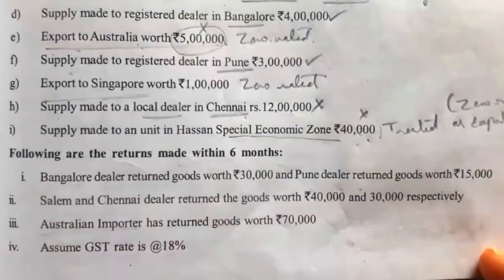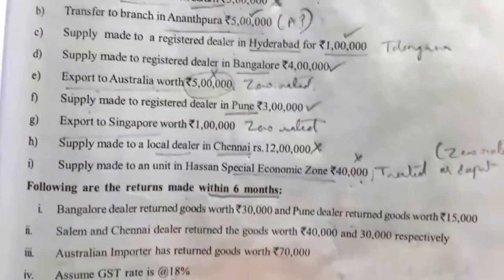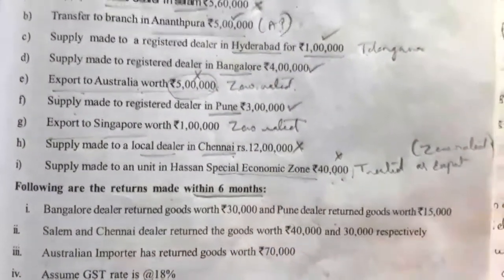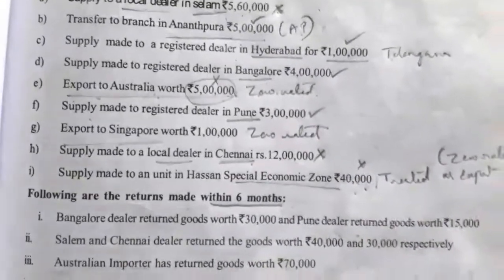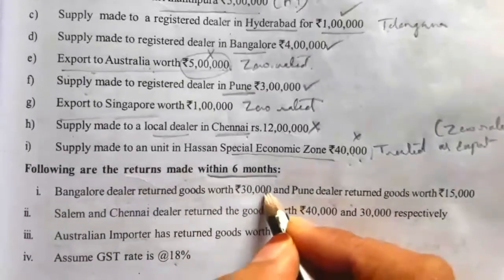Next, following are the returns made within the 6 months. All these returns are made within the 6 months, so we can deduct them from the taxable supply. We will see one by one. Bangalore dealer returned the goods worth rupees 30,000.